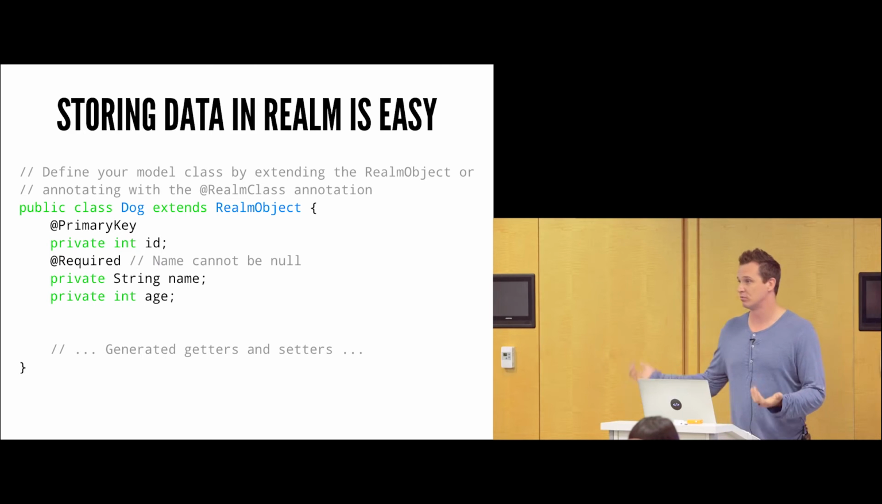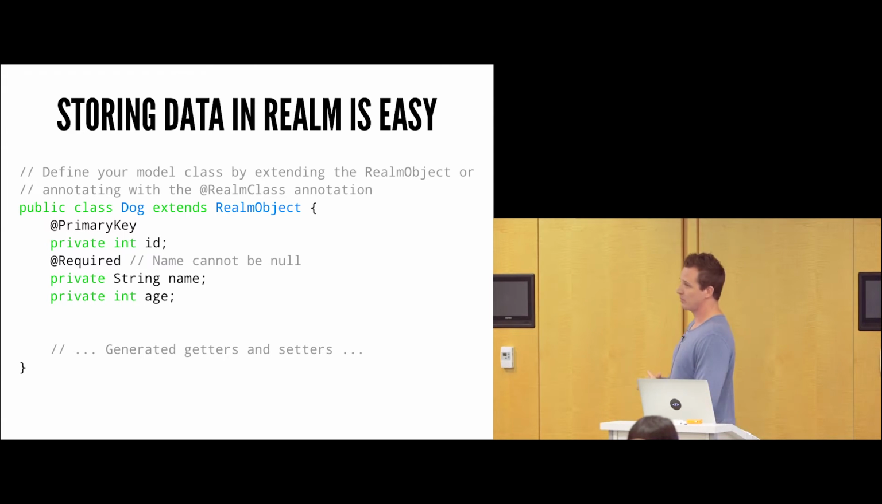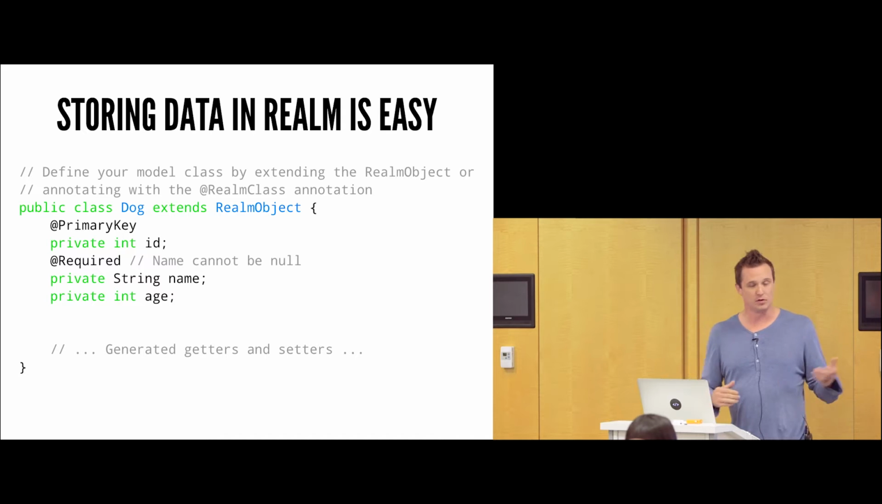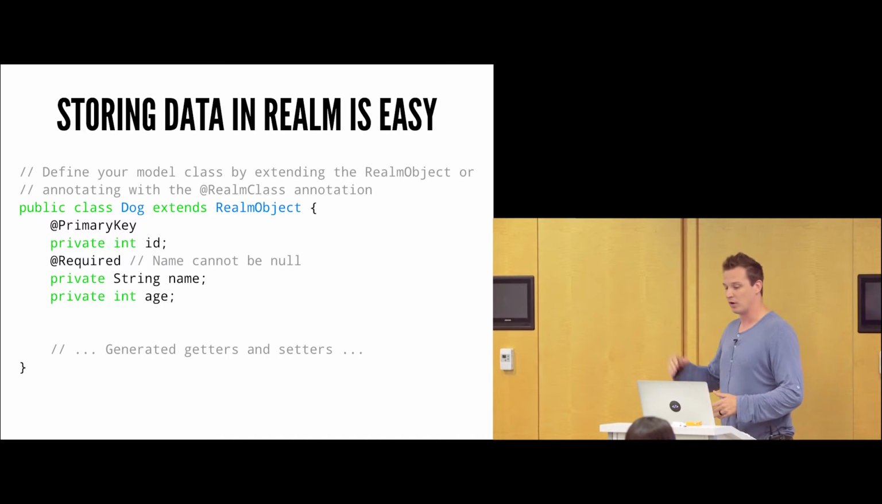These are regular, just plain old Java objects. Here we have a dog object. And to store something in Realm, there's a couple of ways we can do it. The first way is we can just go ahead and extend Realm object, which is what we're doing here. Now, we can also do it another way, which I'll get to in a second.